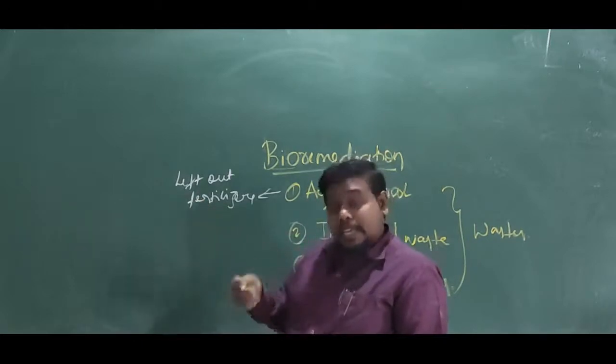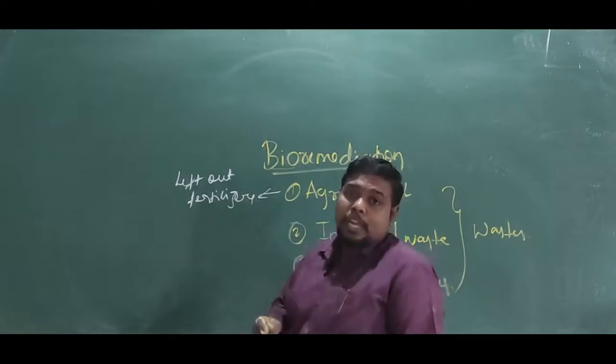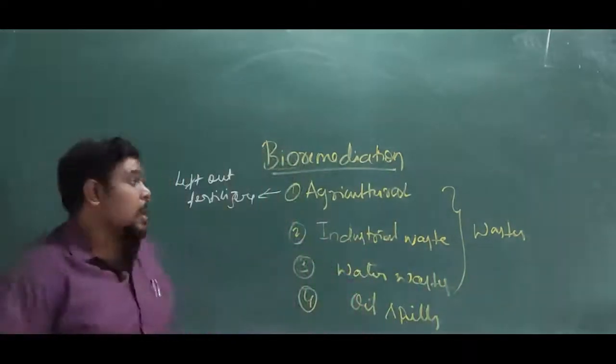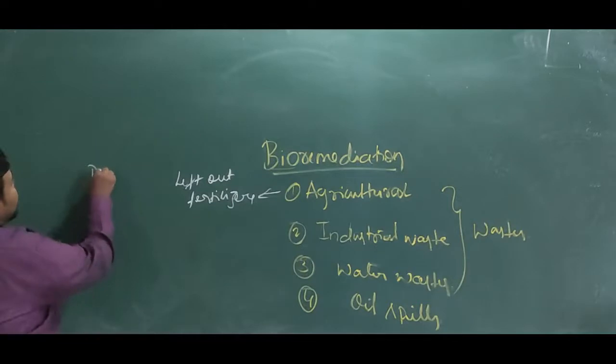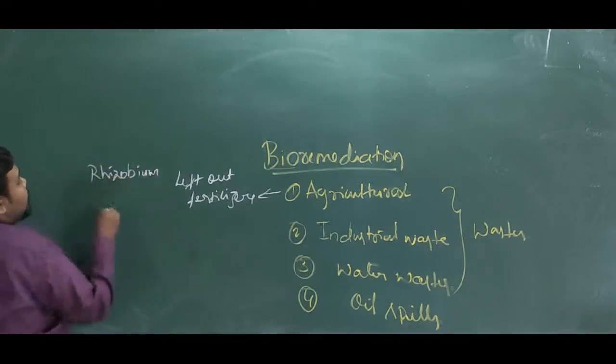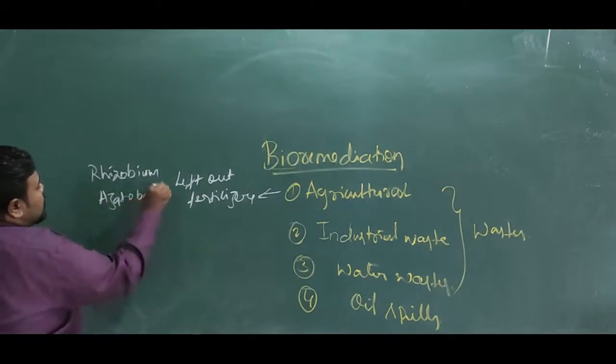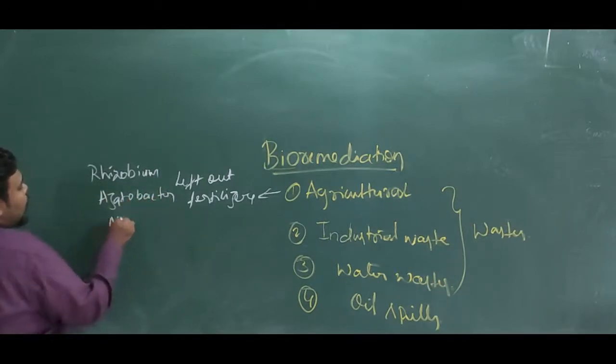We have numerous bacteria which can increase the fertility of the soil. We can take the example of Rhizobium bacterium, Azotobacter, or Nostoc and Anabaena.